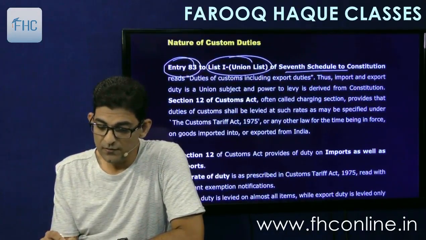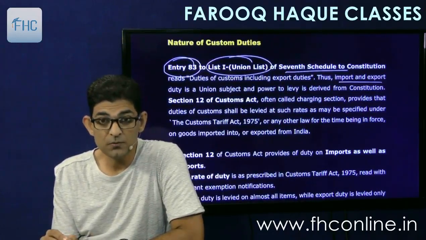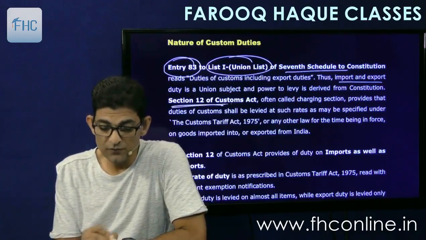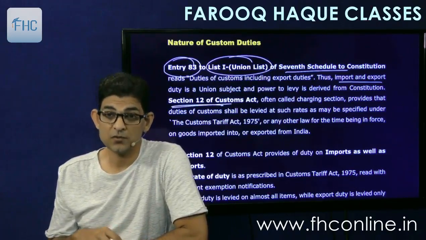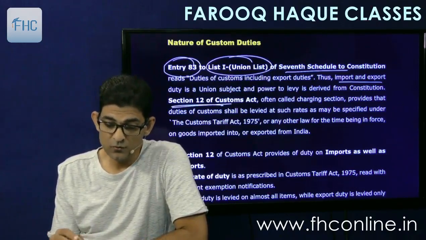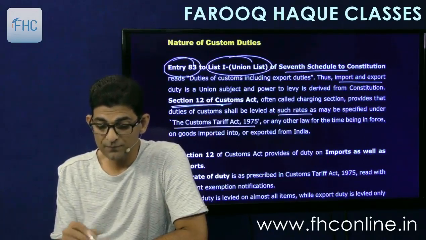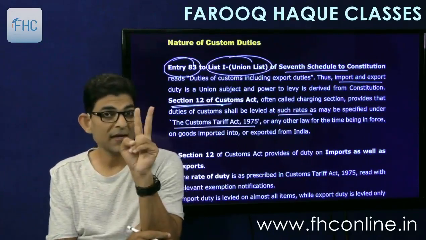Thus import and export duty is a union subject. Union means the central government's subject, and the power to levy is derived from the constitution. Then section 12 of the Customs Act is the charging section. It provides that duty of customs shall be levied at such rates as may be specified under the Customs Tariff Act of 1975. So remember that there are two basic acts here.